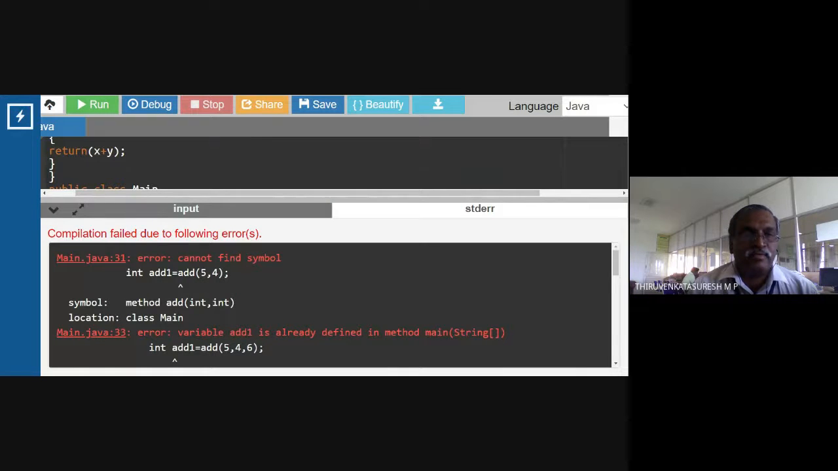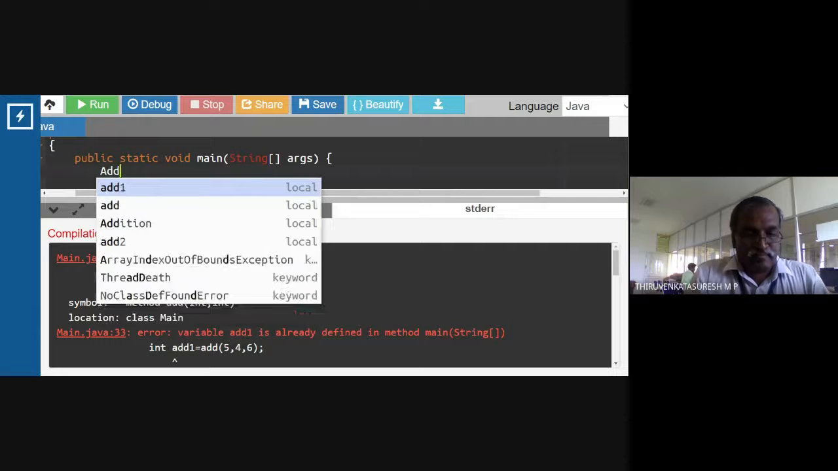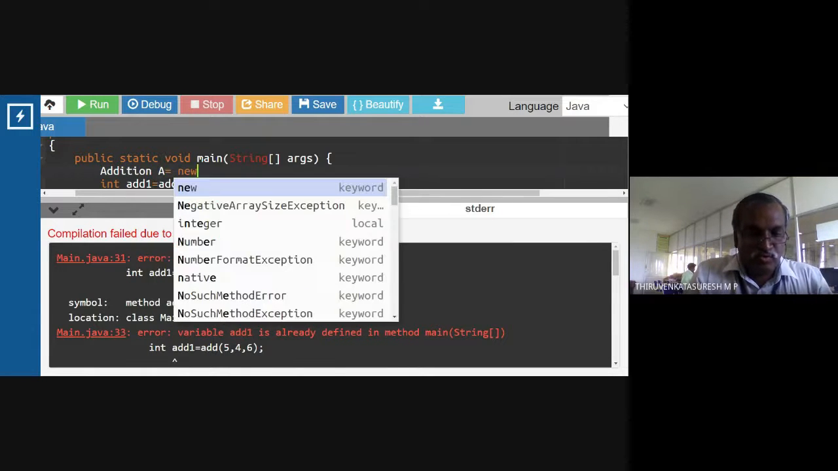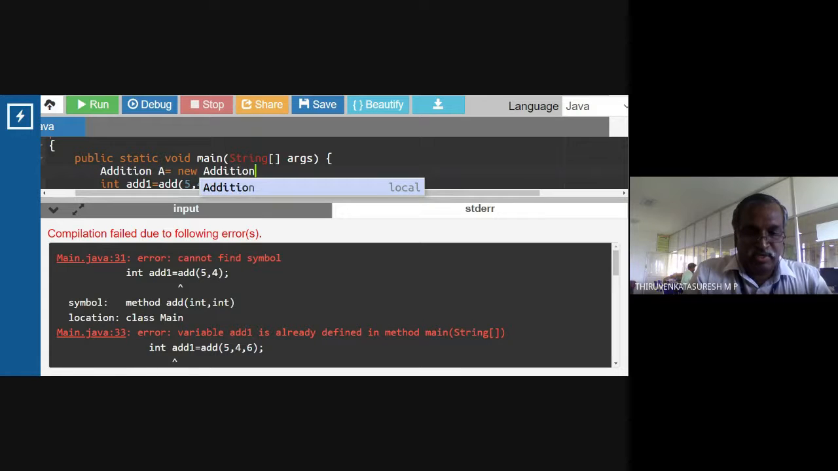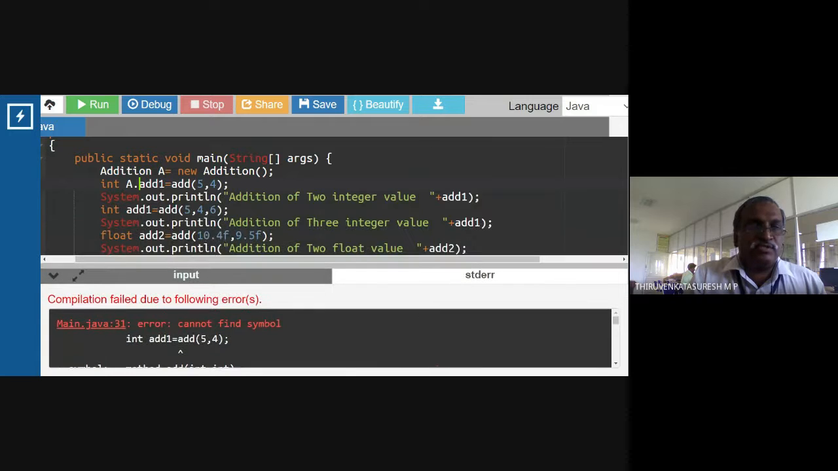Error, because we are not creating an object. Okay, because we are not creating an object. So here I'm going to create an object: Addition a equal to new Addition open bracket close bracket. a dot add1. In the same way, all those things are going to change.